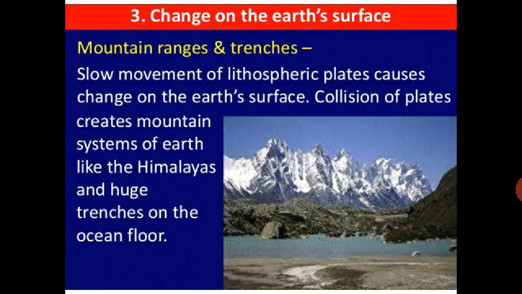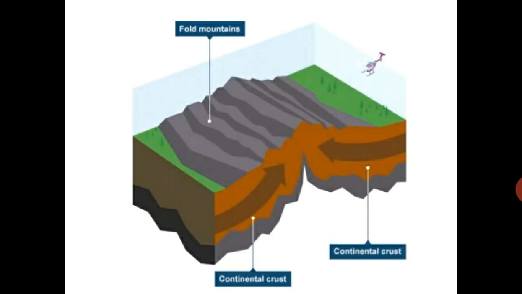Slow movement of lithospheric plates causes change on the earth's surface. Collision means टूटना of the plates creates mountain system of earth like Himalayas and huge trenches of the ocean floor. See, fold mountain. This is the crust and this is also the crust, but in between the plate is there, there is collision in the plate. Because of that, the Himalayas mountain forms. Himalaya is a fold mountain. In further next years and further in this book you can come to know the different types of mountains. So like this also Himalaya mountain formed.